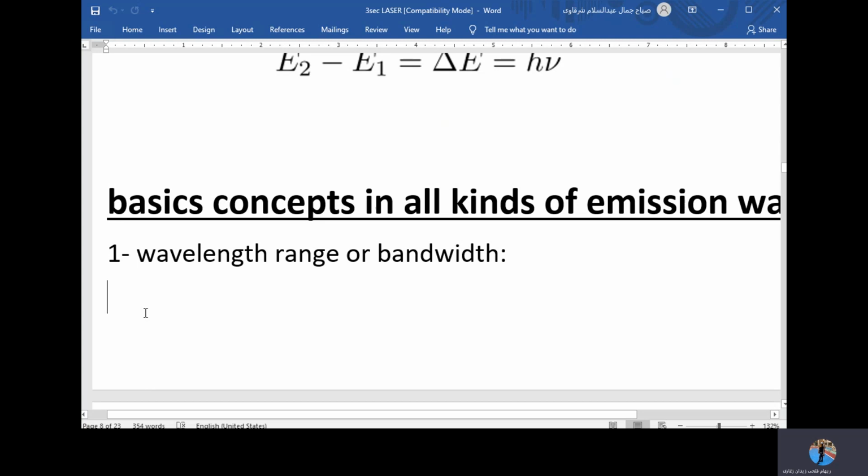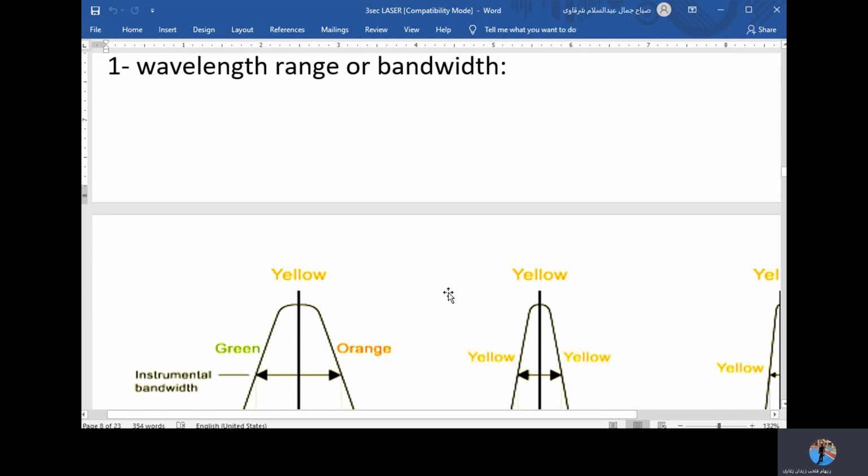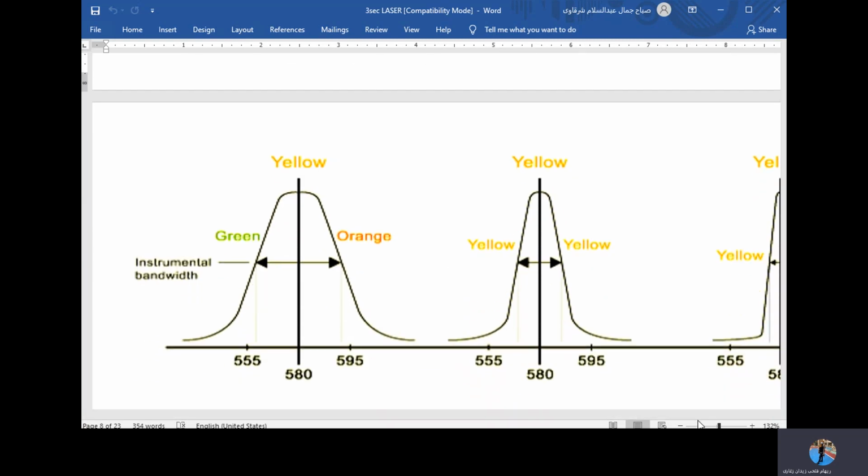If I have any kind of emission, there are things I look at. Number one, the wavelength range, or sometimes we call it the bandwidth. What do we mean by this? The bandwidth,